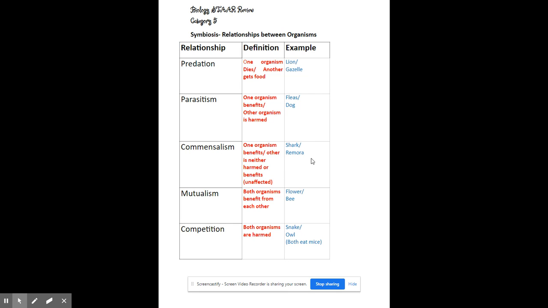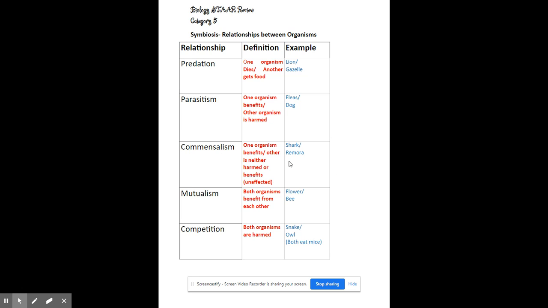And we are going to talk about the shark and the remora fish. I know most of you have probably watched Shark Week. If you haven't, you've seen sharks on TV or Netflix or whatever. And sometimes when you see sharks swimming, there are usually these little fish swimming with them, right underneath their belly. And those are remora fish. When the shark has a meal, the remora fish will eat the little bits and pieces that the shark doesn't eat, but that are created when the shark is eating the tuna fish or whatever the shark's meal is. So the remora get to eat the scraps.